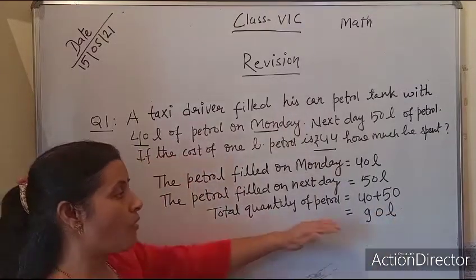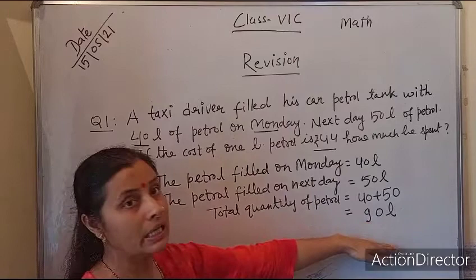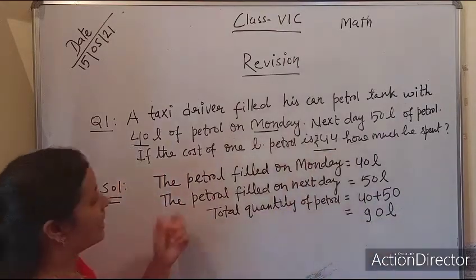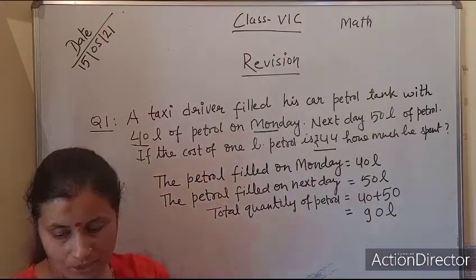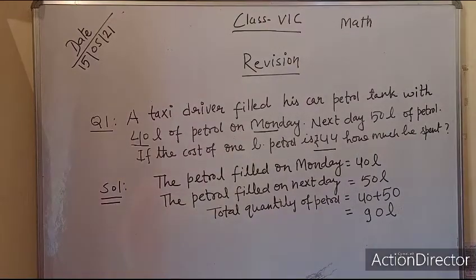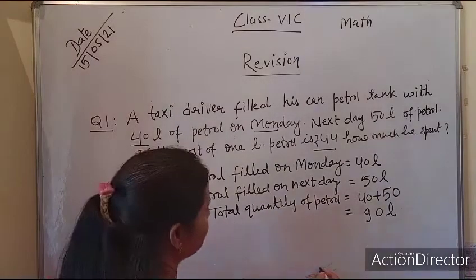It means he filled 90 liter of petrol. Now what is given in the question? Okay, let me check that. Is it visible? Yes, it is visible up to here.